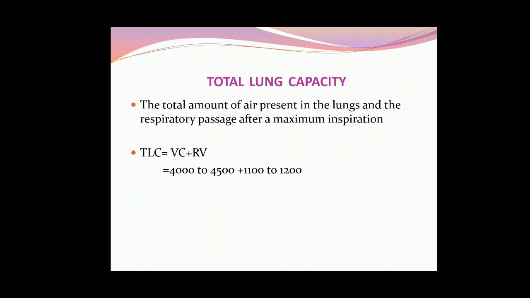It means vital capacity and plus the reserve volume. What was your vital capacity? Vital capacity was tidal volume plus inspiratory reserve volume plus expiratory reserve volume. So the total lung capacity equals tidal volume plus inspiratory reserve volume plus expiratory reserve volume plus the residual